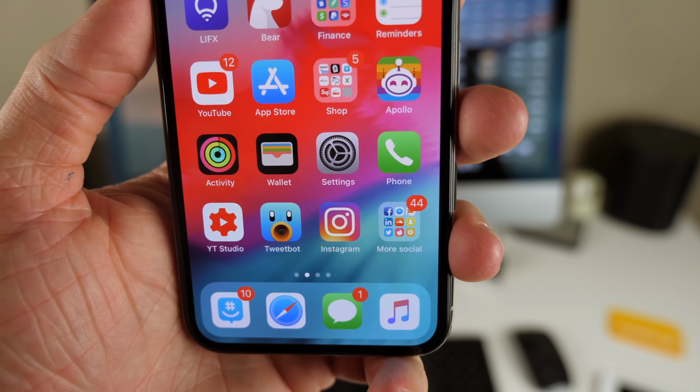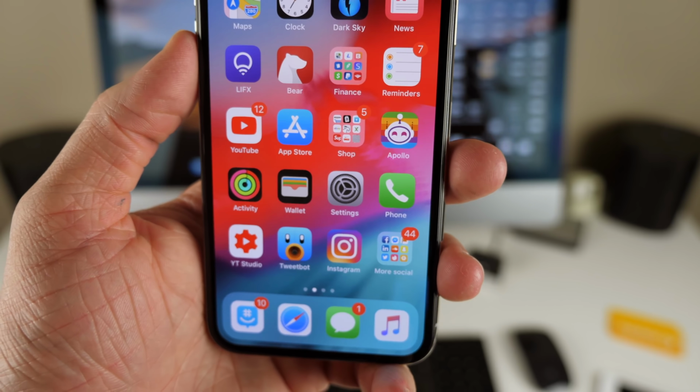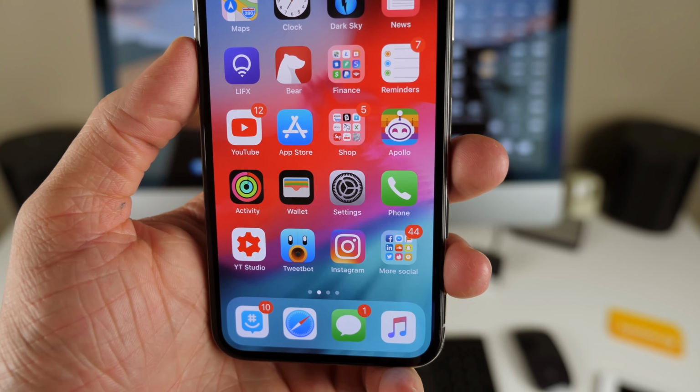So that's all you need to know with iOS 12 Beta 8. Of course, as more iOS 12 updates come out, I'll be sure to update you here on YouTube.